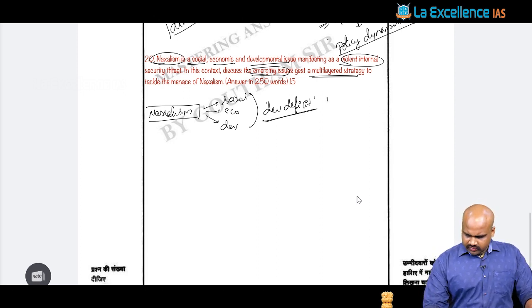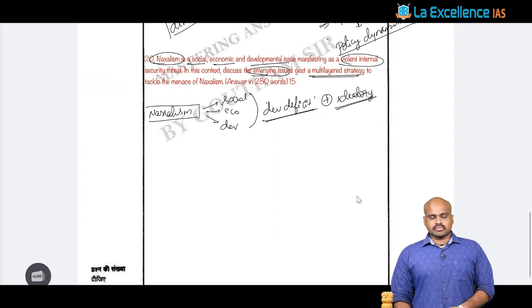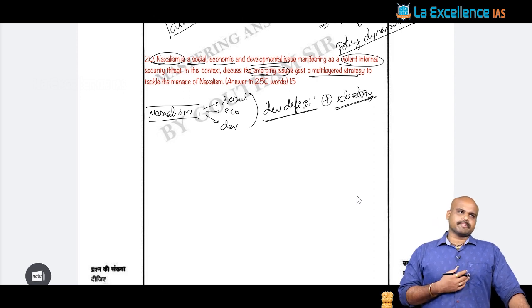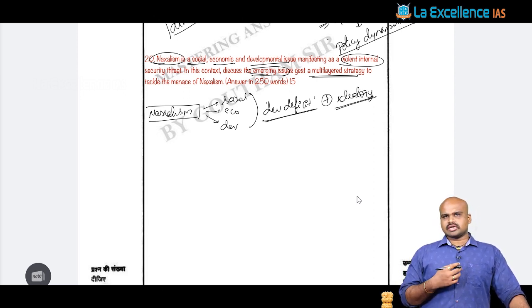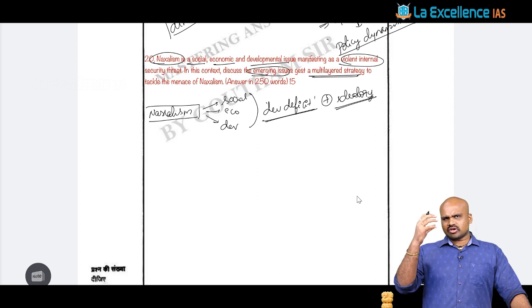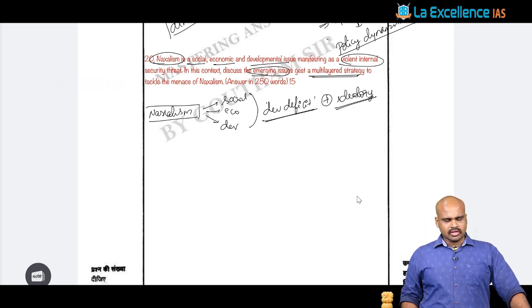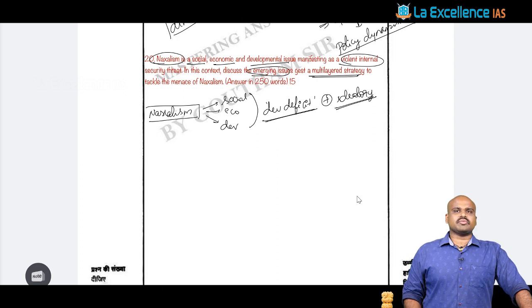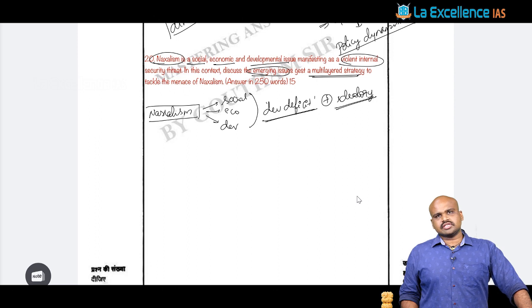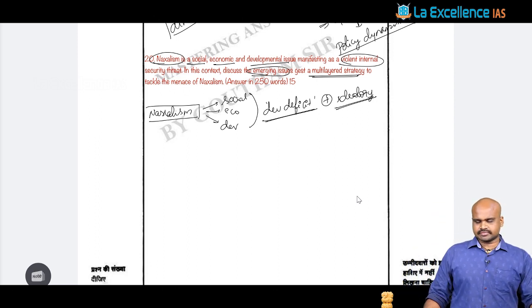Along with this developmental deficit, you would also see that there is the ideology of communism, which is supporting this phenomenon and which is resulting in violence, because Naxalism as a phenomenon is a derivative of Maoism, and Maoism is based on the ideology that power flows through the barrel of the gun. And that is the ideology to promote the philosophy of communism, right? That is where Naxalism as a phenomenon emerged. And when you look at the Naxalbari village in the 1960s, that is where you see the onset of Naxalism as a phenomenon in India.